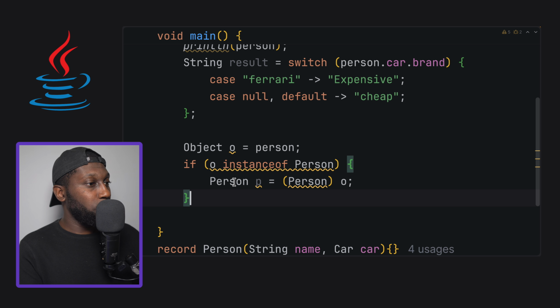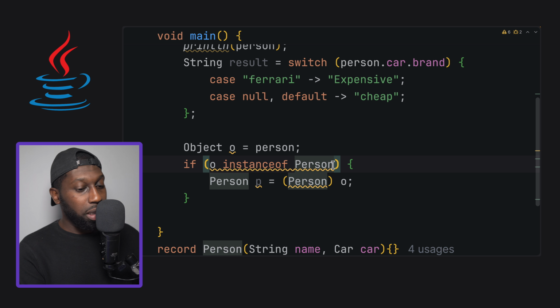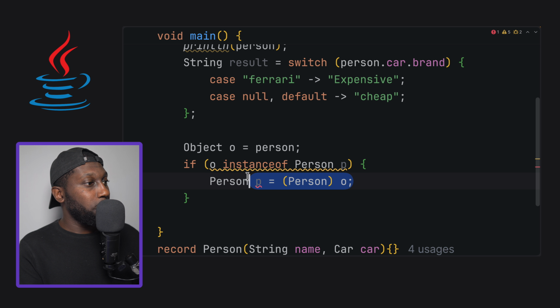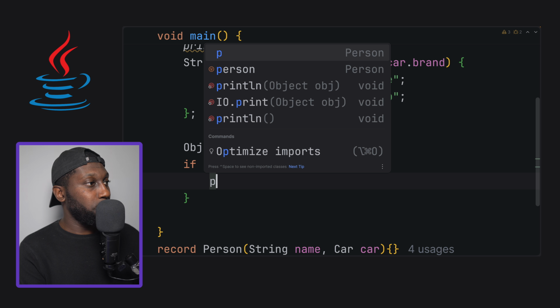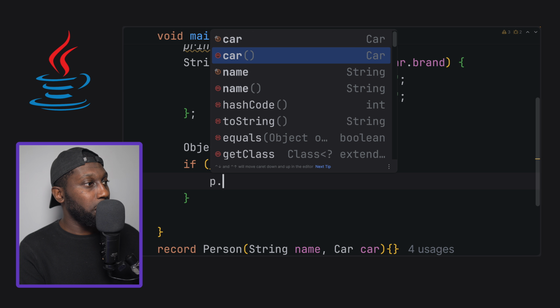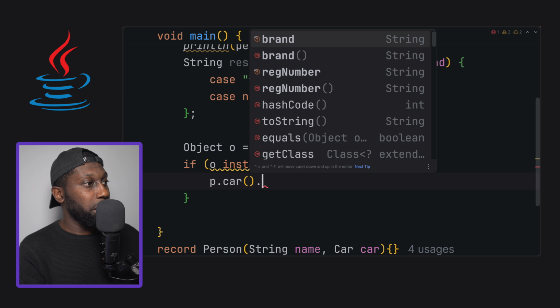I'm going to remove that. So we can actually say in here, P, just like this. If O is an instance of Person, then we can extract the person itself right here. And now I can do anything in here. So P dot, and I will look the same thing, get car dot brand, etc.